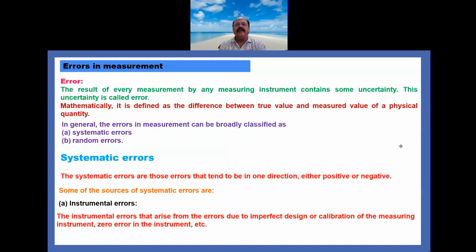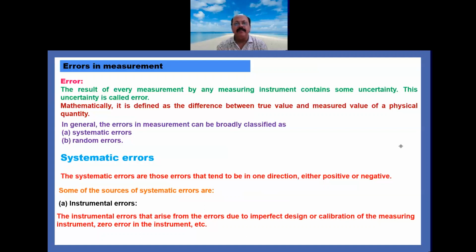If you are using a faulty scale which is not having a perfect design, then every time when you measure the length, you always get the error. Similarly, if you have not calibrated the measuring instrument, for example, when you go to the grocery shop and buy something, and the shopkeeper's balance is not calibrated, then always some error will take place. That is called instrumental error.